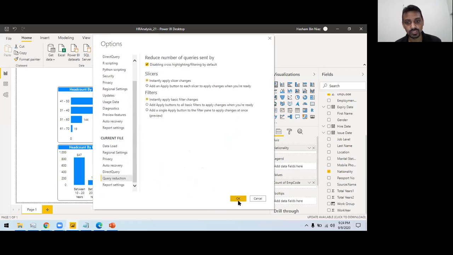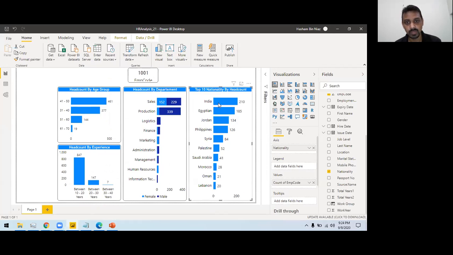So you can remove this filter, then this will not work. Once I save, I need to restart my report as well. Now this is only the filtering. You see, when I do this, it is not changing. So this is the difference.